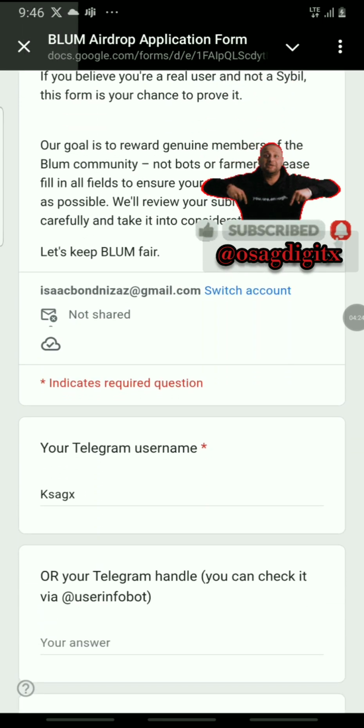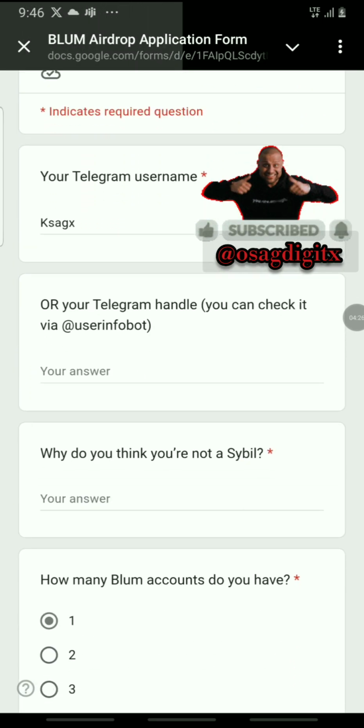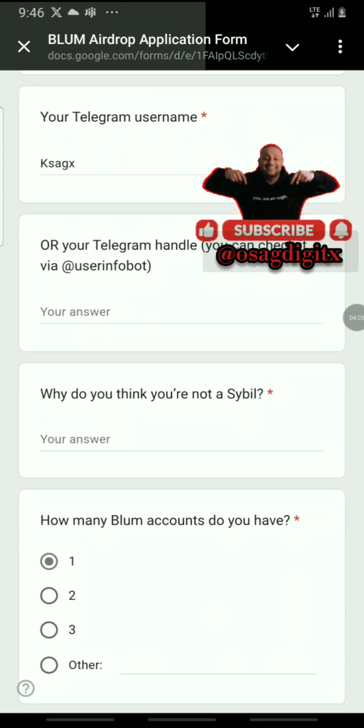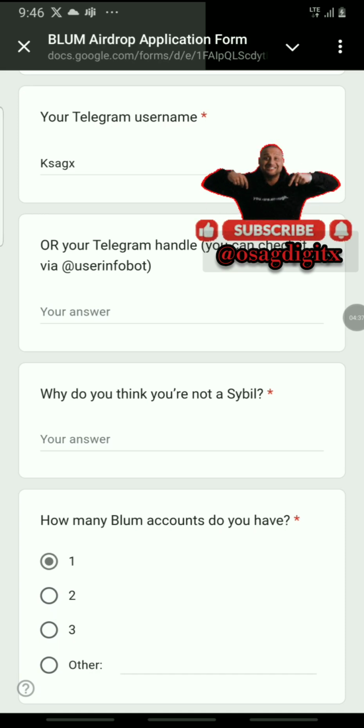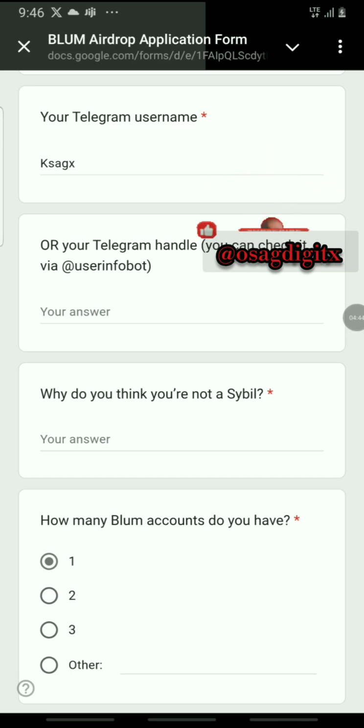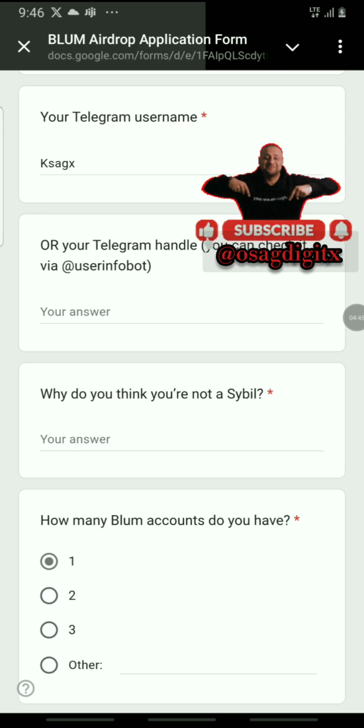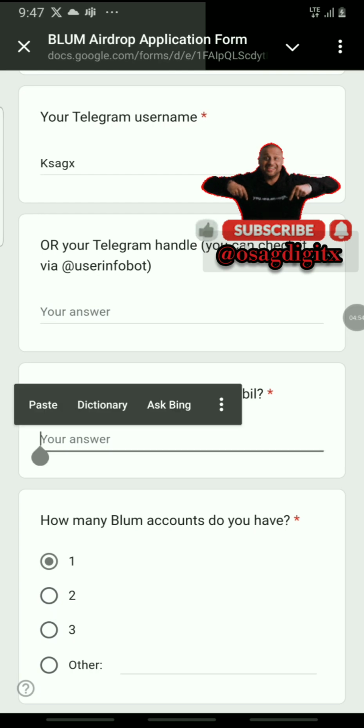Then it says, why do you think you are not a Sybil? So what is a Sybil? Sybil simply means those who engage in bots and are not a genuine individual, a genuine person, doing fraudulent activities and something that does not tally with the project. All right, so since I'm not a Sybil, all I have to do is, since I've already purchased the meme points and all that,